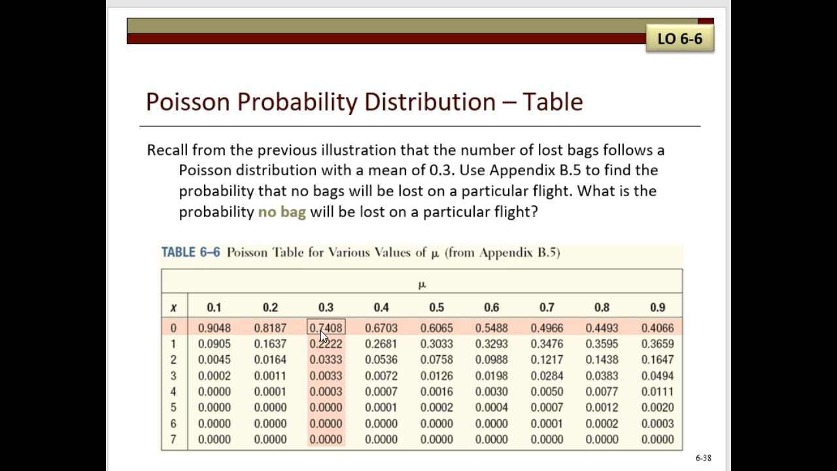While the use of this table is convenient, many Poisson tables are not exhaustive enough to include all of the many values for mu. It's therefore good to know how to use the formula that we talked about in the previous slide.